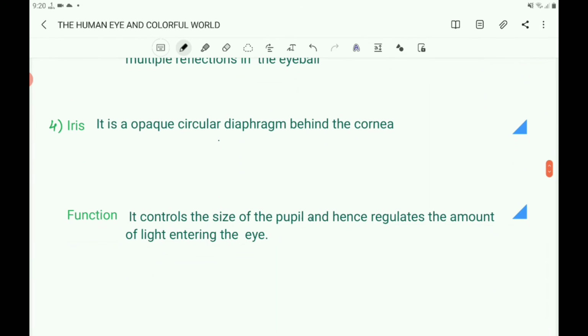Next, fourth part is iris. Iris is an opaque circular diaphragm behind the cornea. And what is its function? It controls the size of the pupil and hence regulates the amount of light entering the eye.